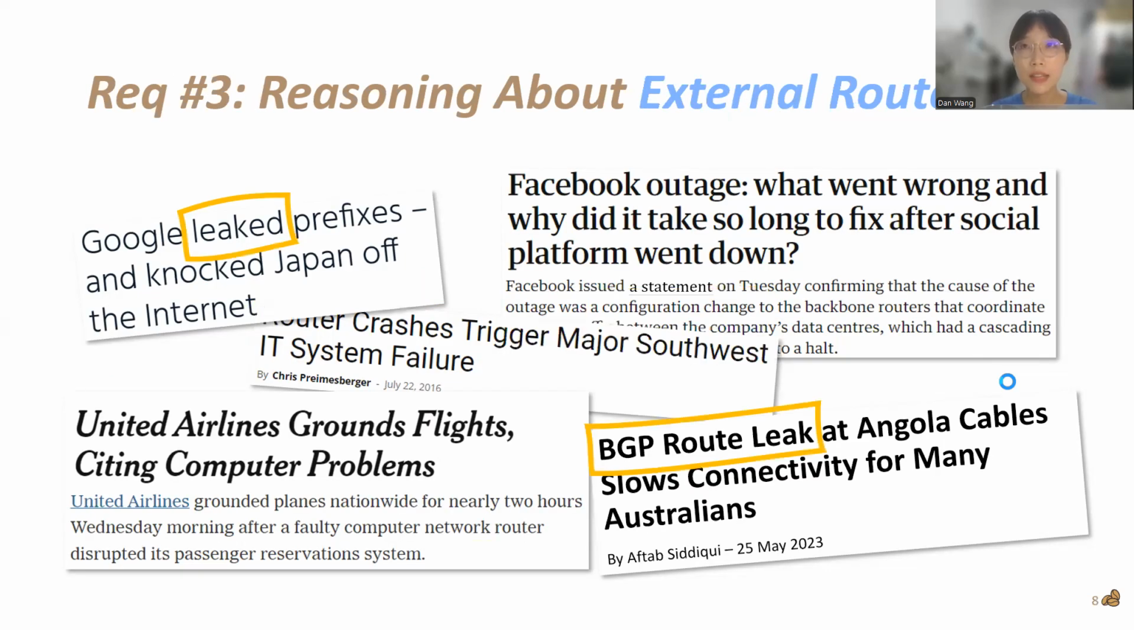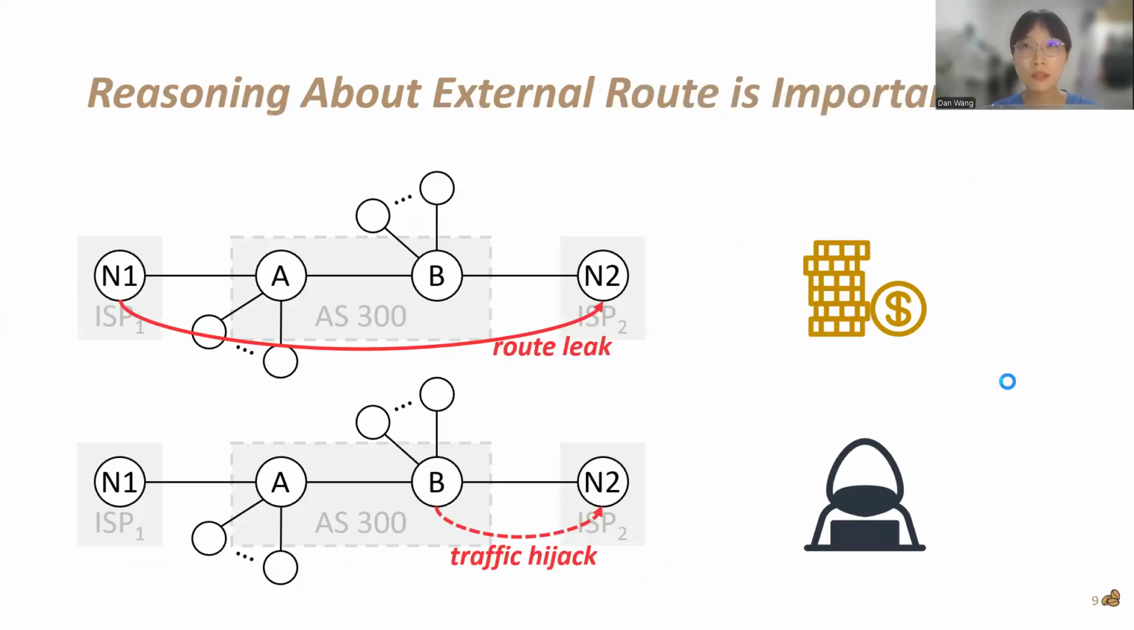However, another less explored cause of outages is external routes. Reasoning about external routes is important, since external route-induced incidents can cause multiple issues. For one example, if a network leaks routes from one SP to another, it is at the risk of being a free transit between those two SPs, which will cause financial loss. For another, if a network's traffic is hijacked by another network, its private data is at risk.